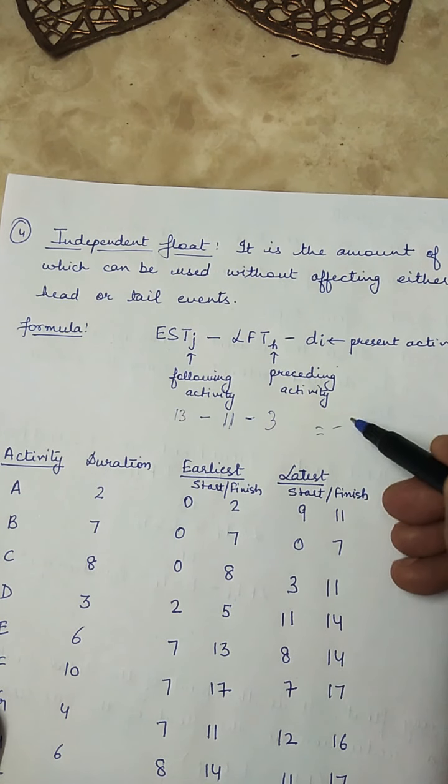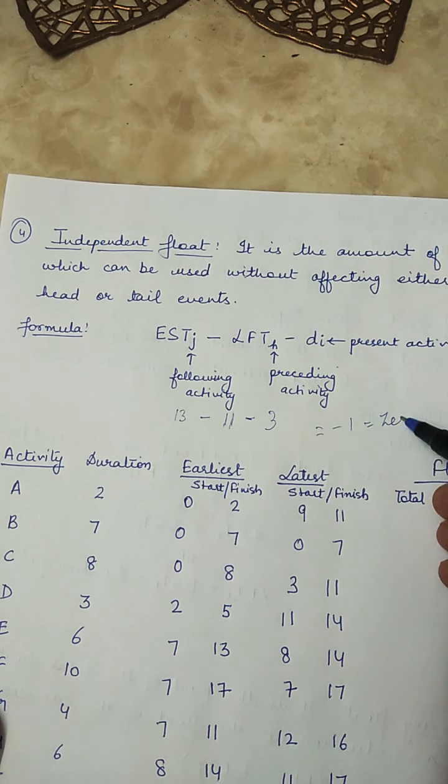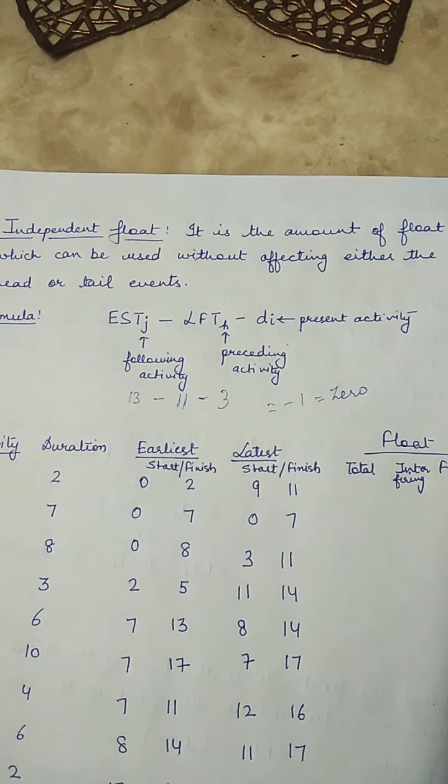So this comes out to be -1, or we can say 0. -1 means 0. There is no such independent float available. So the amount is 0.